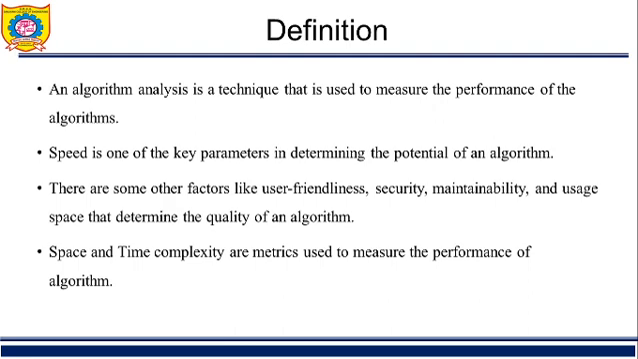Now, it is a technique that is used to measure the performance of algorithm. Mainly, speed is the only parameter determined while performing analysis of algorithm. There are some other factors like user-friendliness, security, maintainability, and usage space that determine the quality of algorithm. But space and time, meaning speed, are the metrics used to measure the performance of algorithm.